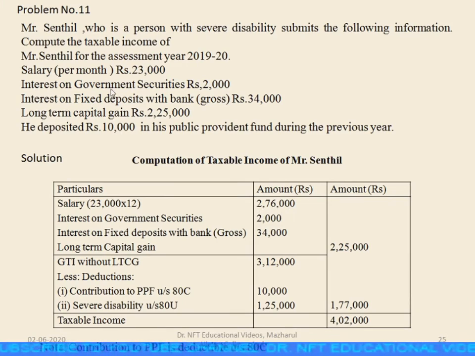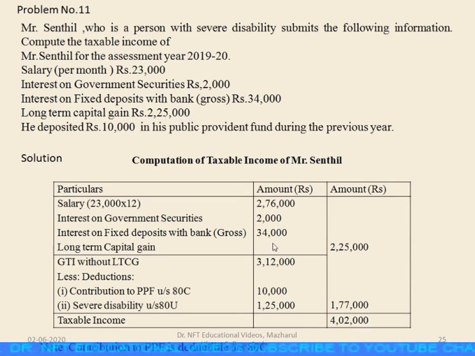Next one, interest on government securities is given as 2,000, so write it here as 2,000. Next one, interest on fixed deposit with bank. These two are income from other sources. So interest on fixed deposits with bank is 34,000. Then you have a long-term capital gain of 2,25,000.